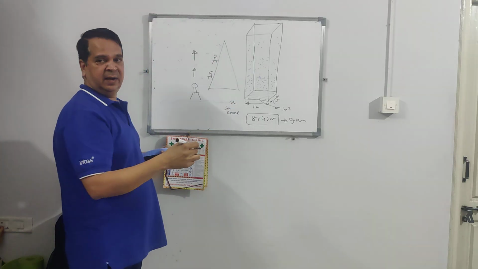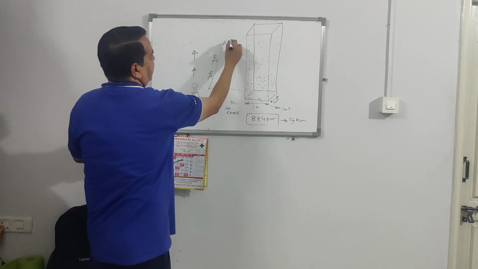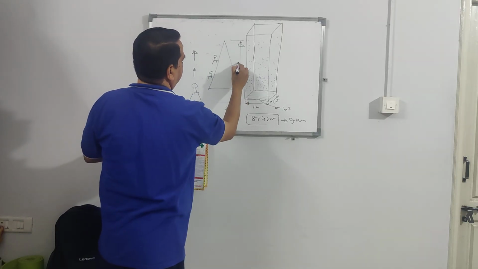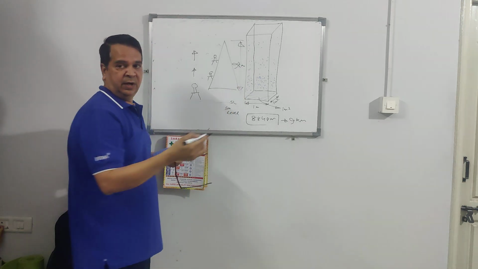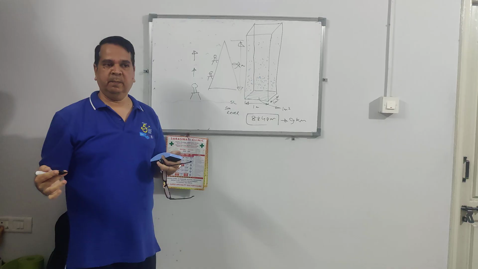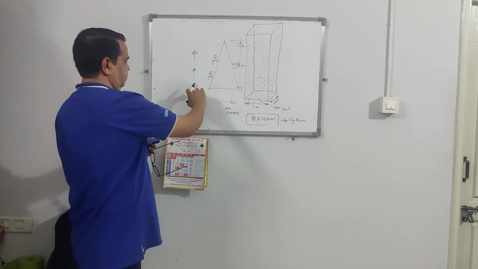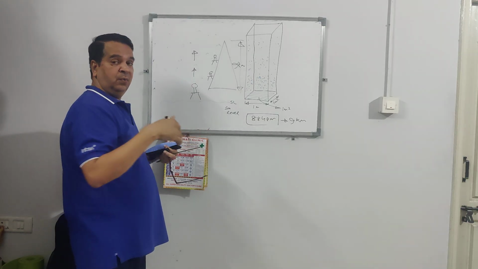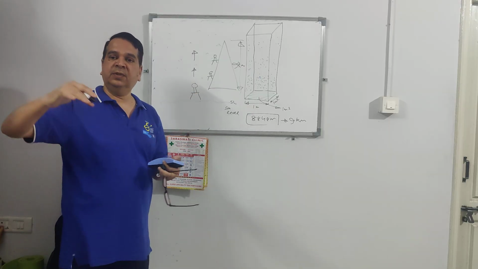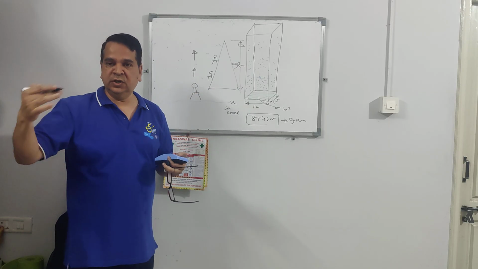So when he is going up to a height of around 9 kilometers, the pressure of the weight of air goes on decreasing, because as we go up, the height of air goes on decreasing.